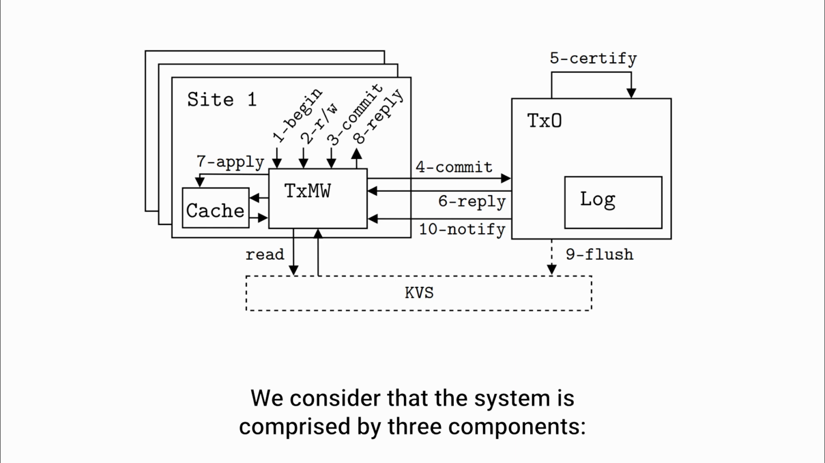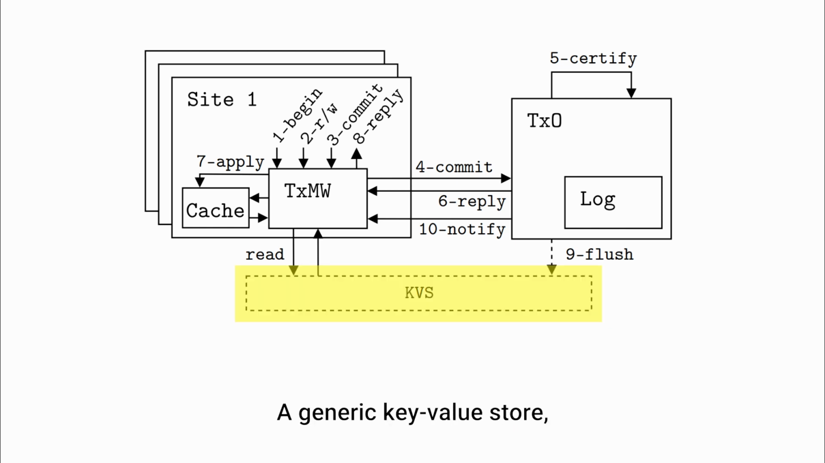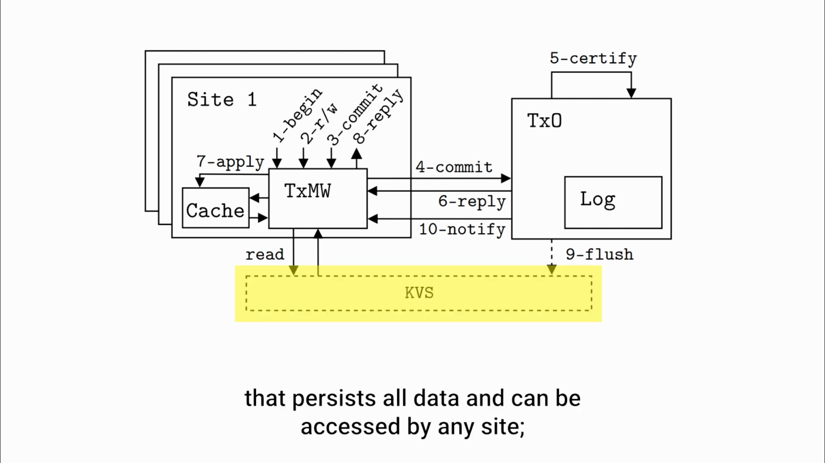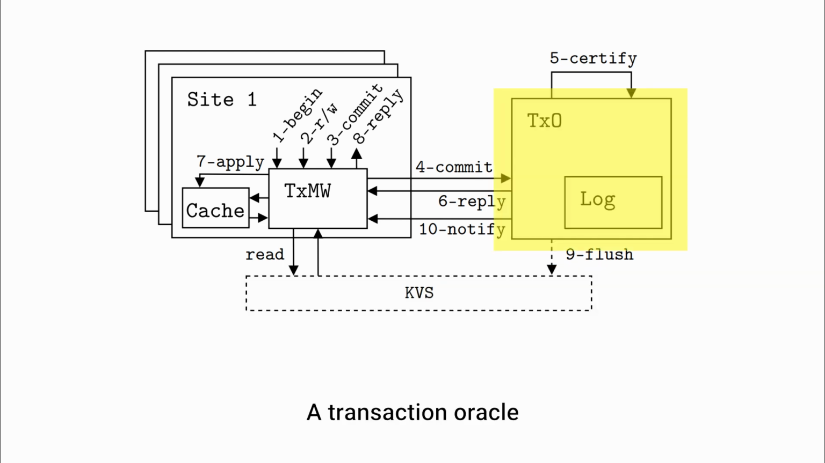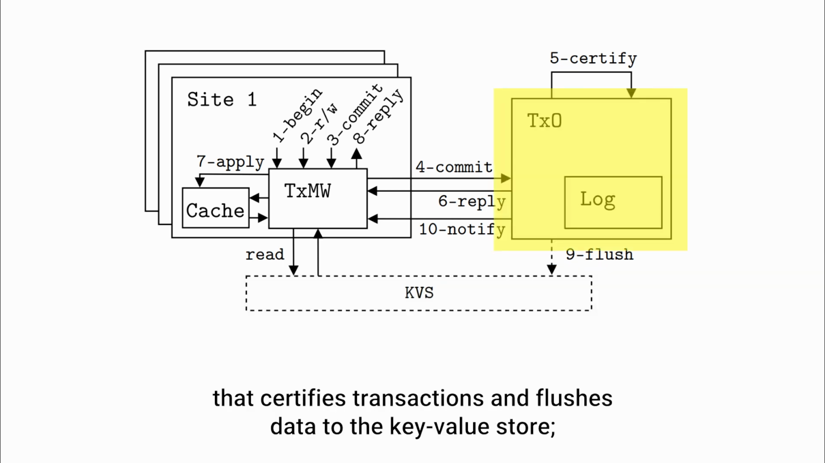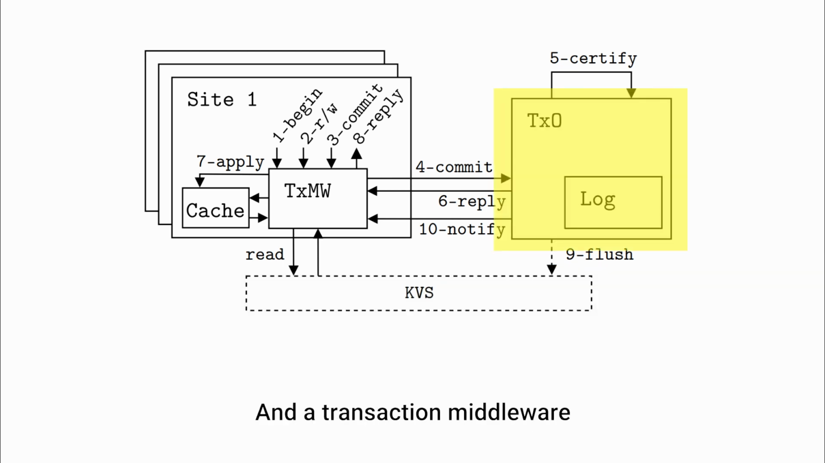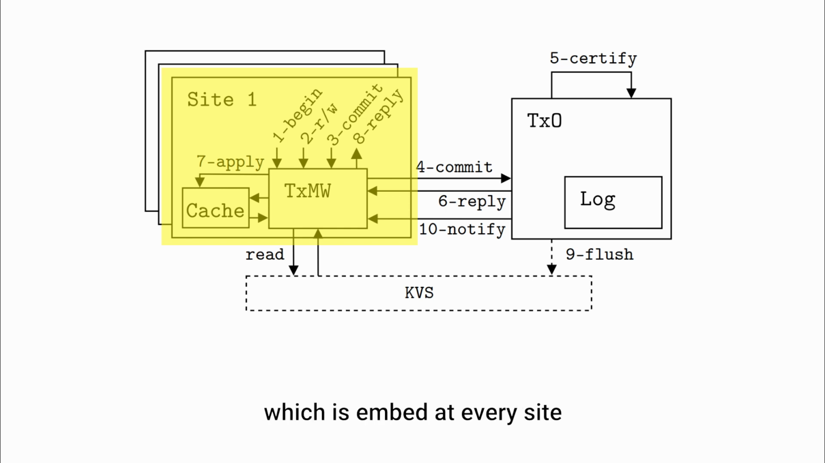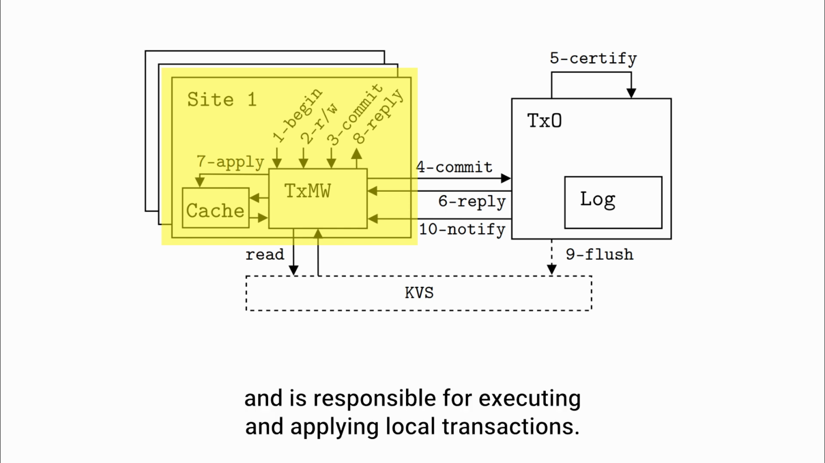We consider that the system is comprised of 3 components: a generic key value store that processes all data and can be accessed by any site, a transaction oracle that certifies transactions and flushes data to the key value store, and a transaction middleware which is embedded at every site and is responsible for executing and applying local transactions.